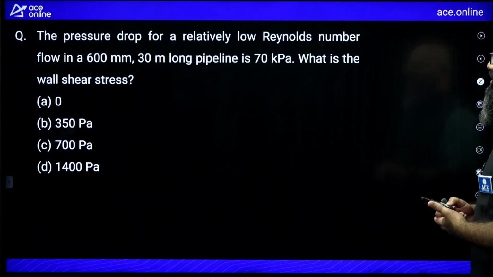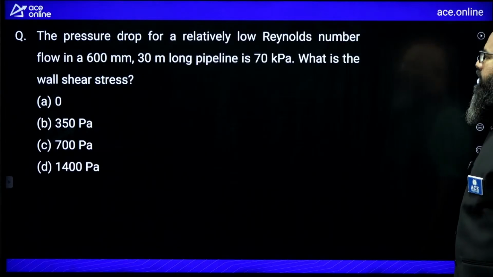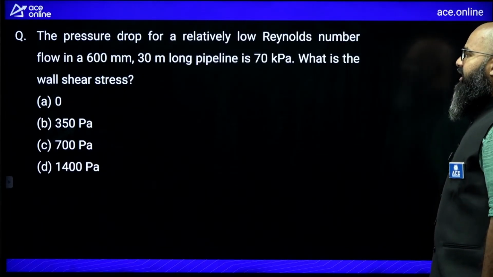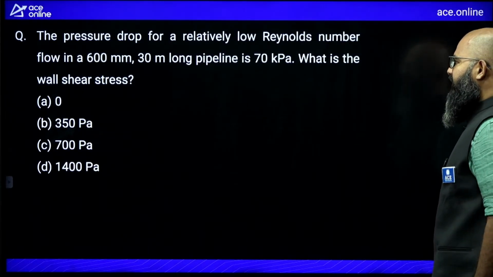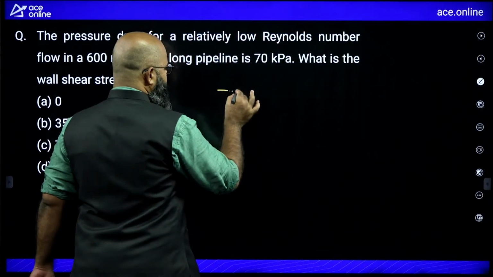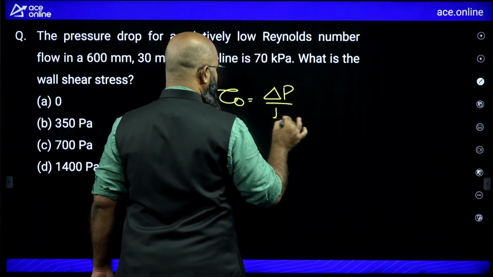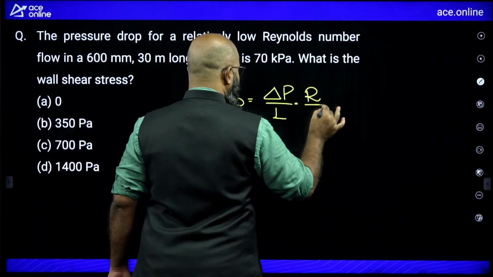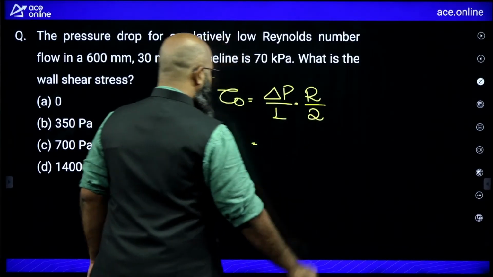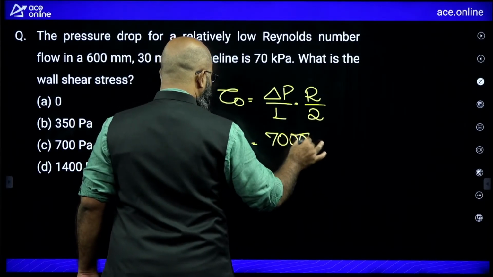Chaliye, let us look at some questions now further. The question is saying the pressure drop for a relatively low Reynolds number flow in a 600 mm, 30 meter long pipeline is 70 kilopascal. What is the wall shear stress? The formula for wall shear stress tau naught is equal to how much? Delta P by L multiplied to capital R by 2. Delta P over here is 70 kilopascal, so 70 followed by 3 zeros.